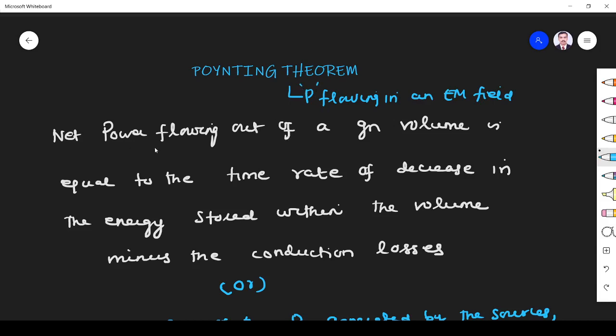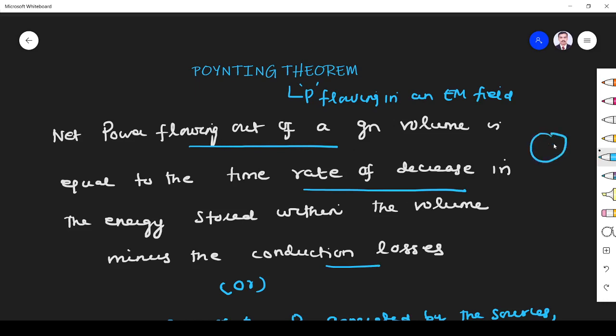So let us see the statement of Poynting theorem. The Poynting theorem states that the net power flowing out of a given volume is equal to the time rate of decrease in the energy stored within the volume minus the conduction losses. That means you see the power flowing out of the volume.